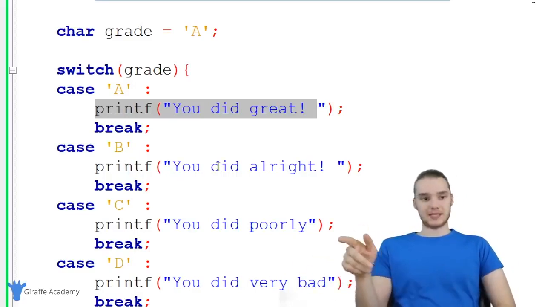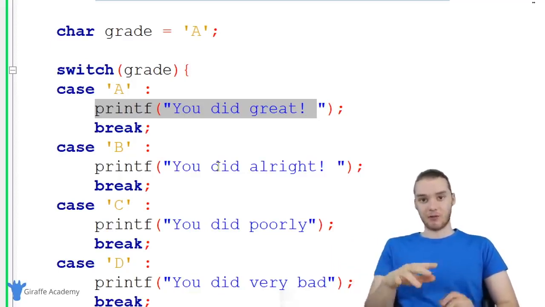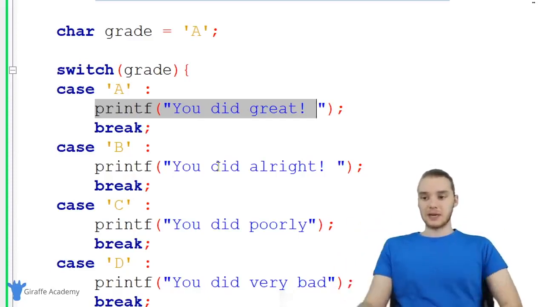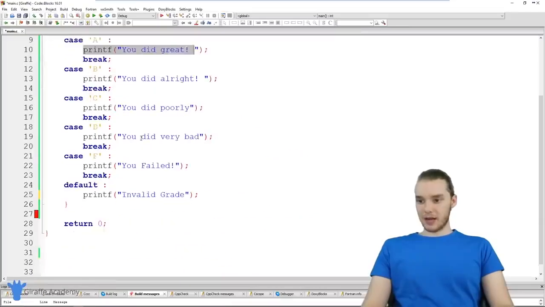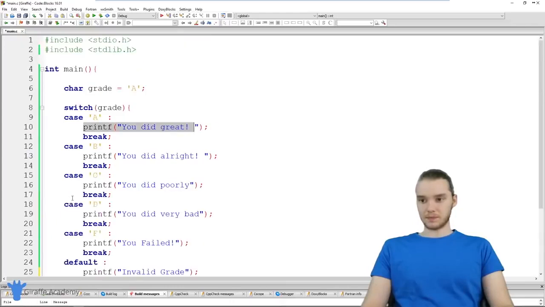So I could replicate this entire switch statement as an if statement. I could write out if, etc., else if, else if, else if. But this just makes it a lot easier so I don't have to constantly write out all of that if statement stuff.